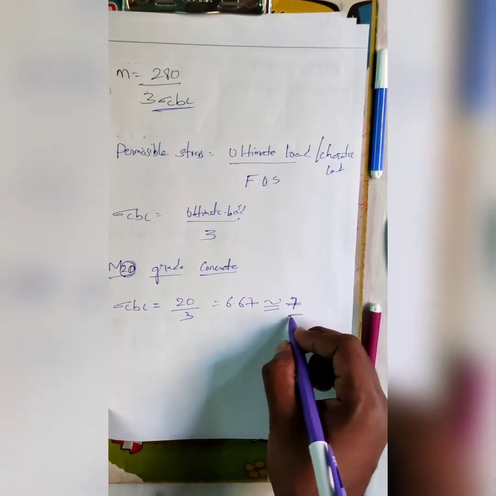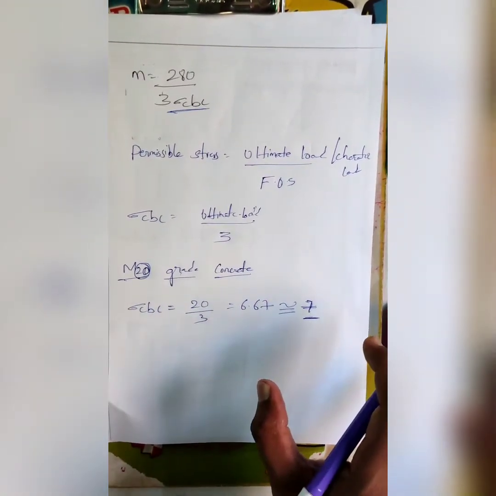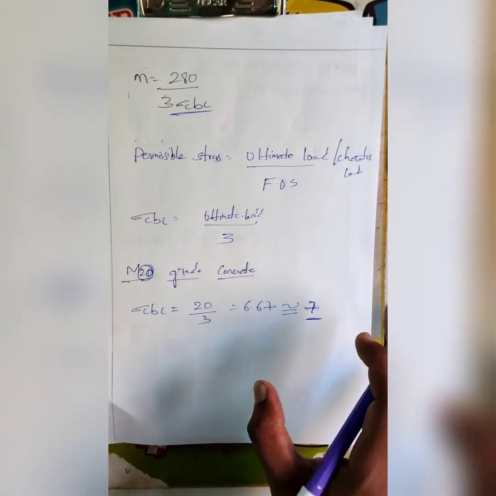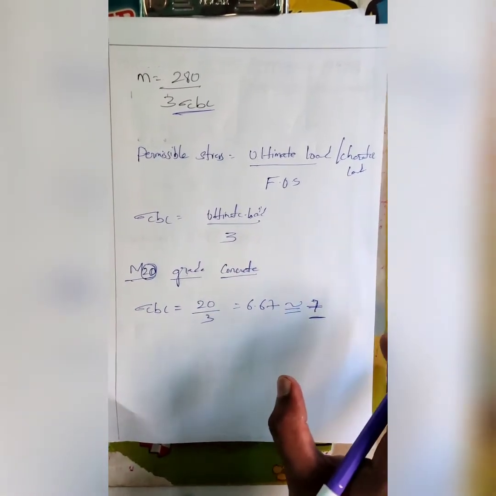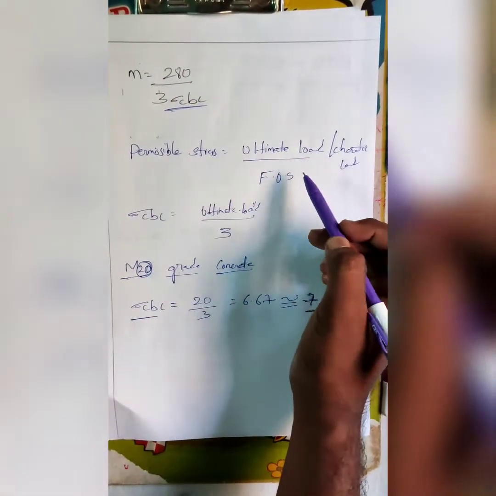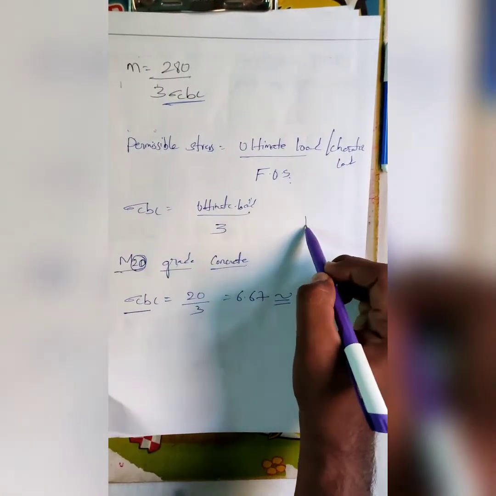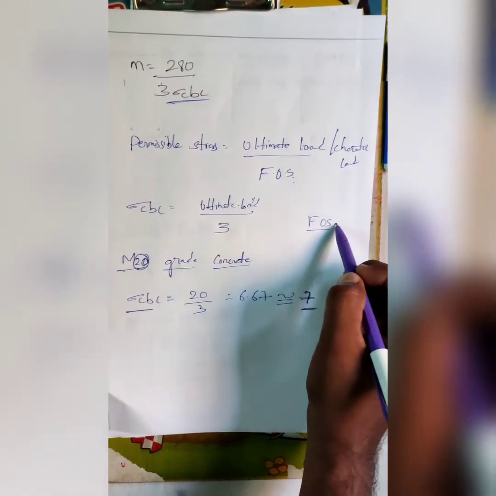So this is how we get sigma cbc values. We don't need to memorize the permissible stresses of concrete from the code book. We just need sigma cbc equal to ultimate load by factor of safety, and the factor of safety for concrete is 3.